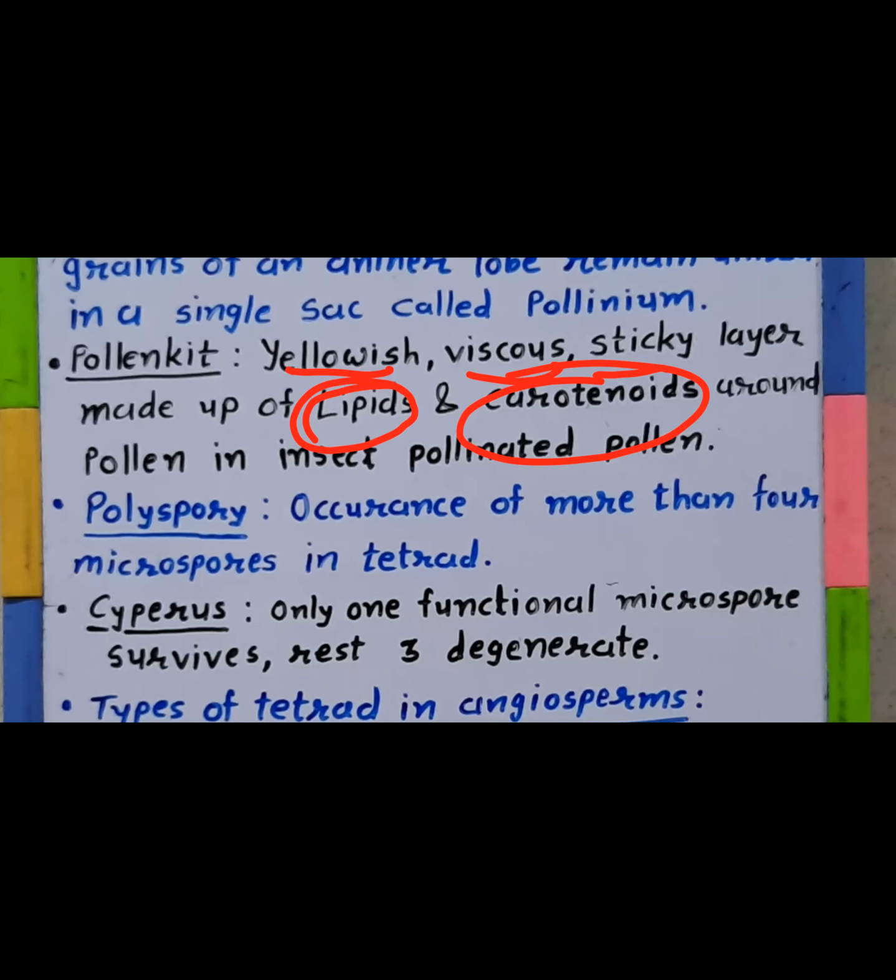This yellowish color viscous sticky layer around the pollen, which helps the pollen to stick to the body of the insect, is termed as pollen kit. Is that clear? Pollen kit. Fine.